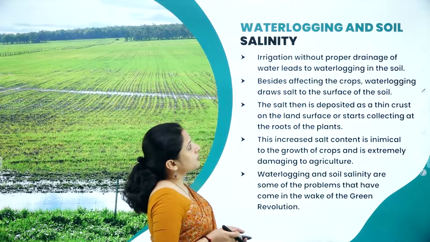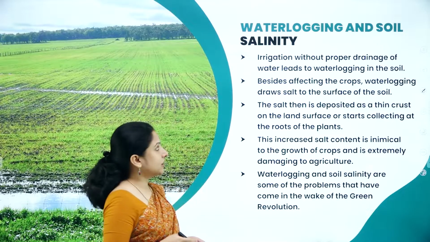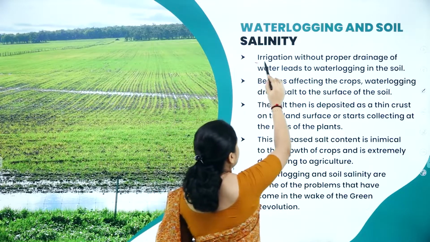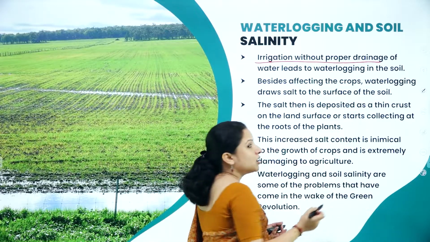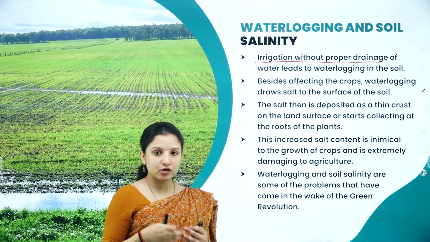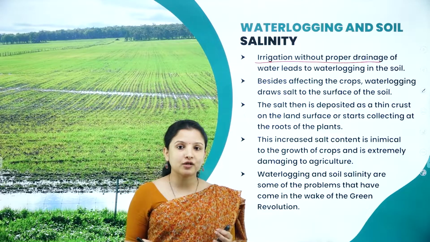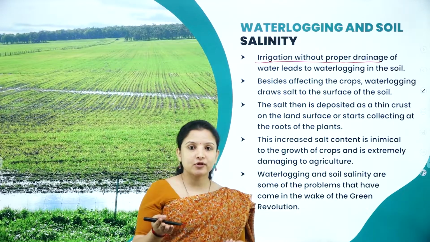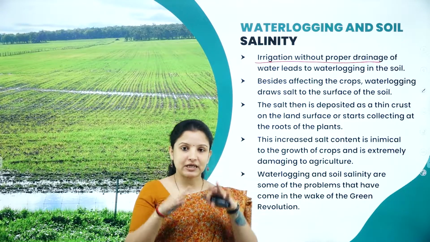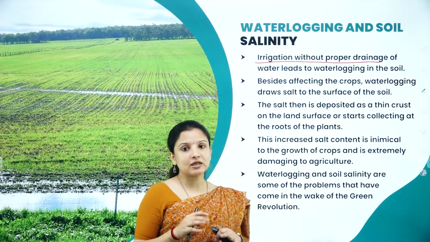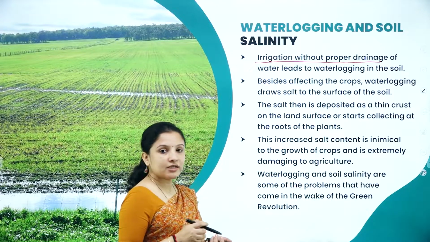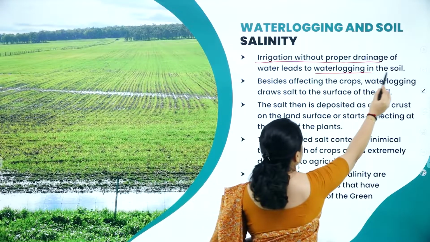Next is waterlogging and soil salinity. So, irrigation without proper drainage. Whenever we go in for irrigation, proper drains have to be provided to the field, so that the excess water will get removed from the fields. Otherwise, what will happen? Water will become stagnant on the field, and it will result in a waterlogging condition. So improper drainage of water leads to waterlogging in the soil.